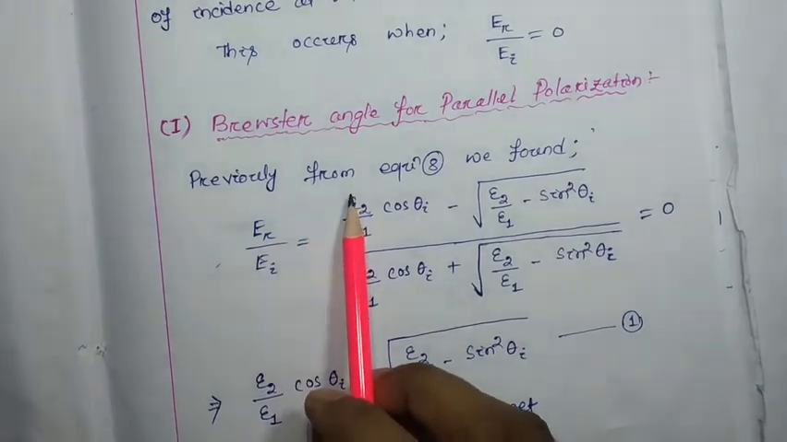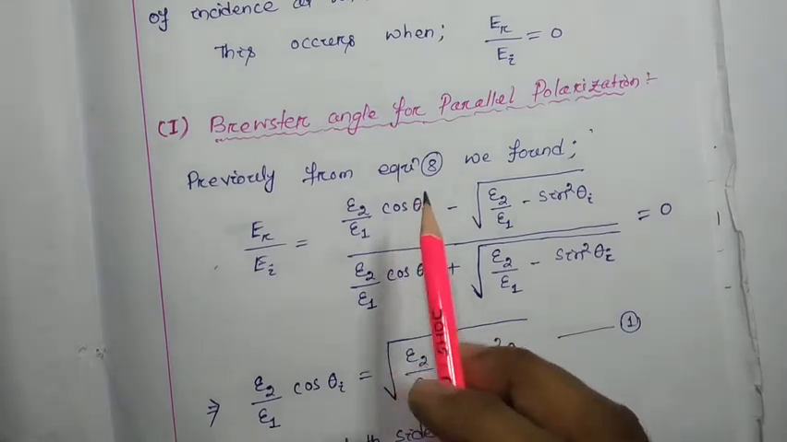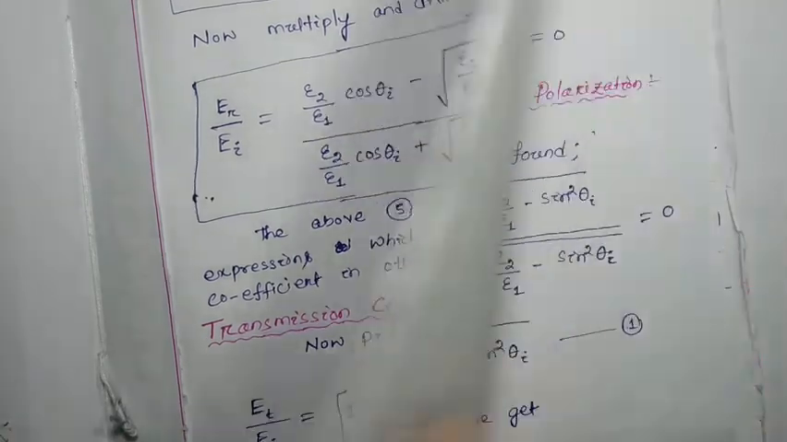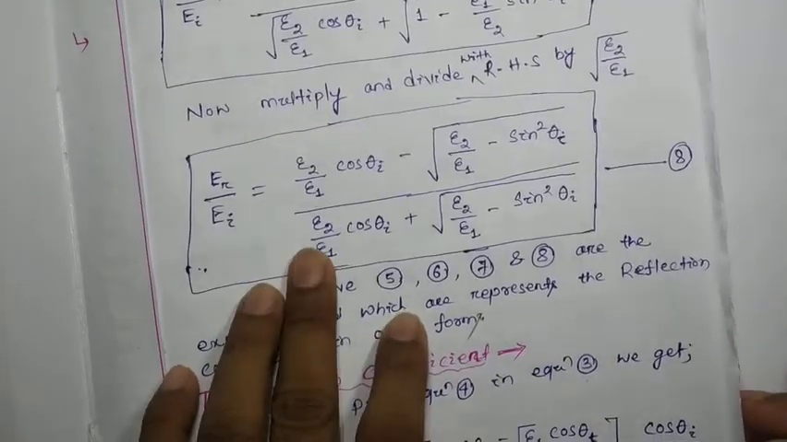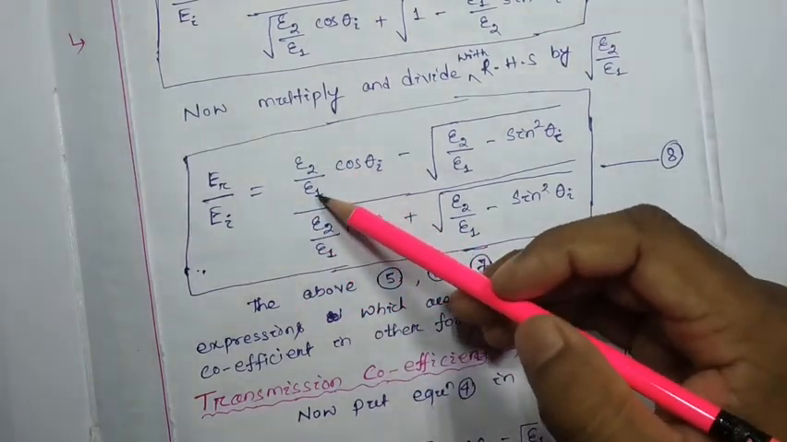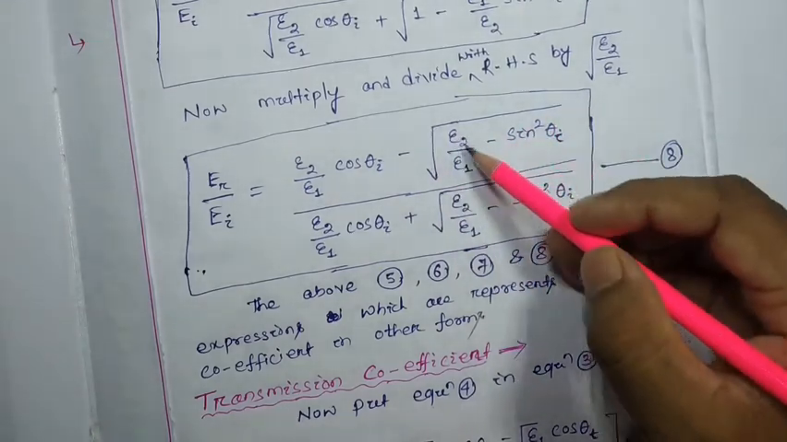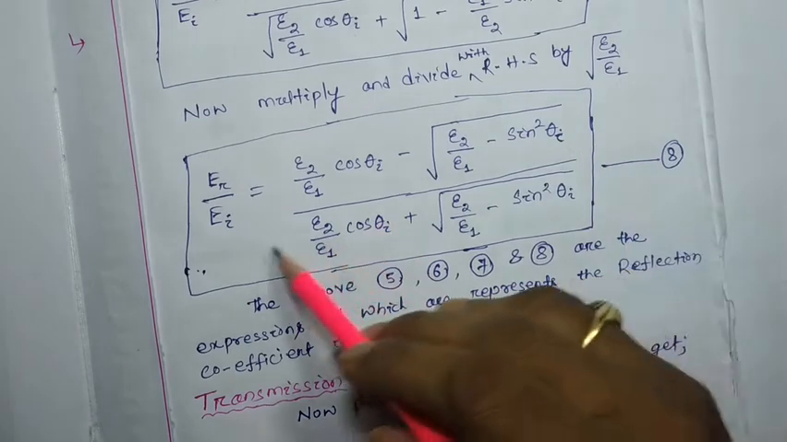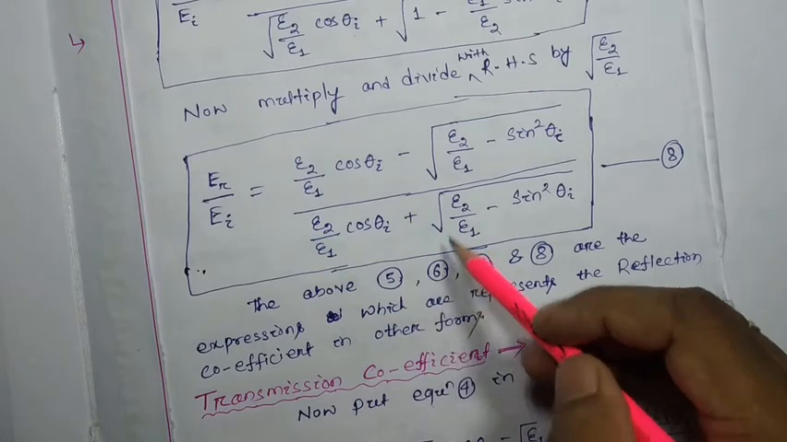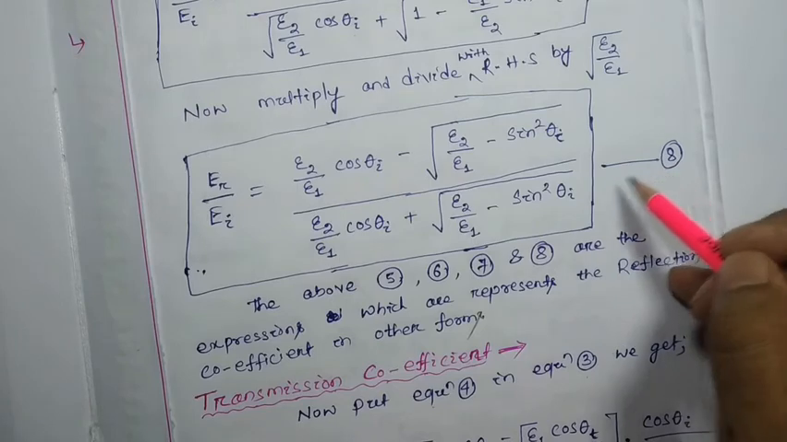Previously, from equation number 8, you have to follow the note, we found ER by EI equal to epsilon 2 by epsilon 1 cos theta I minus the whole root over of epsilon 2 by epsilon 1 minus sine square theta I, divided by epsilon 2 by epsilon 1 cos theta I plus the whole root over of epsilon 2 by epsilon 1 minus sine square theta I. This equation we are going to consider now.